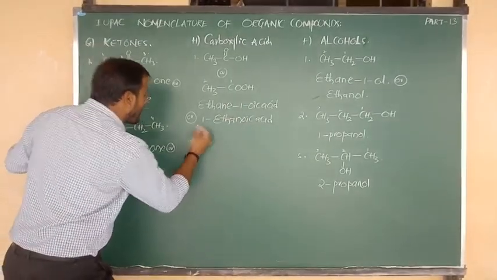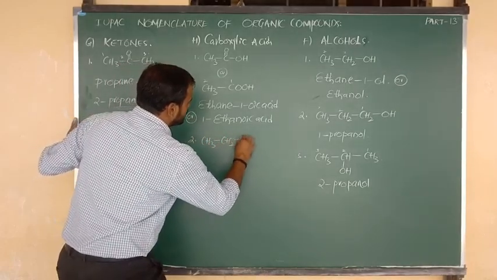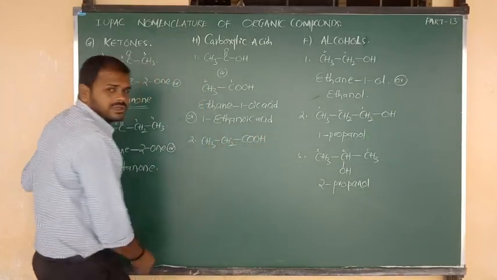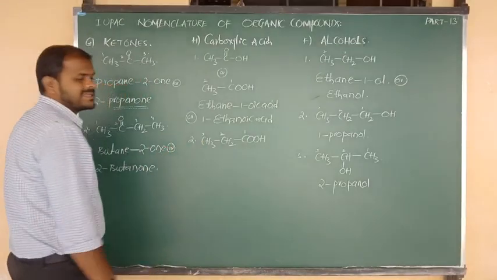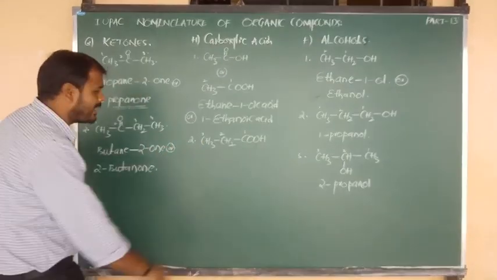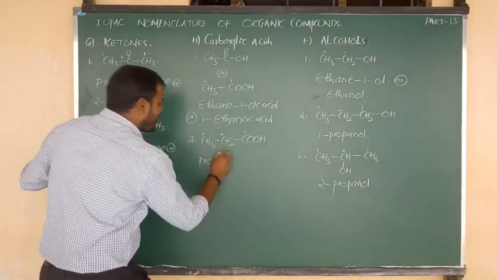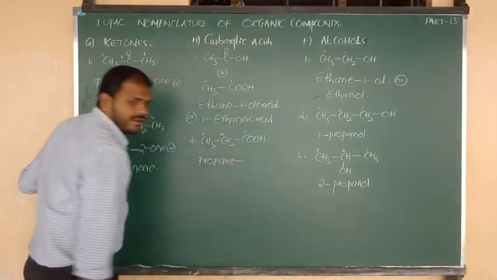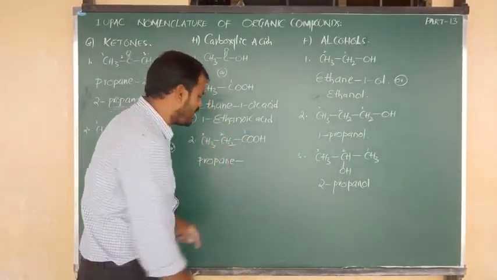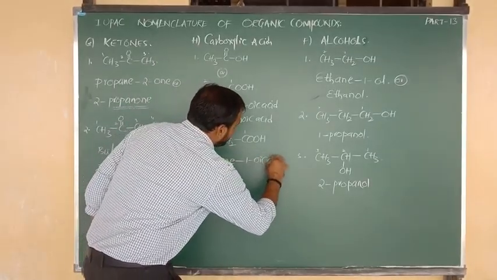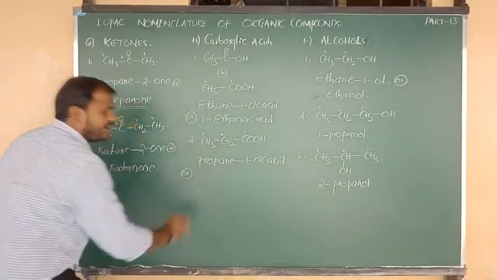Okay. Another example I am going to tell you: CH3 bonded to CH2, again bonded to COOH. COOH is priority number 1, the next carbon gets priority 2 and CH3 priority number 3. Total how many carbons are there? 3 carbons are there. The root word is prop, and all have single bonds, so we say a. And the functional group is COOH, nothing but oic acid. Its position is 1. So we say 1-oic acid. What is the position beta? 1-oic acid.